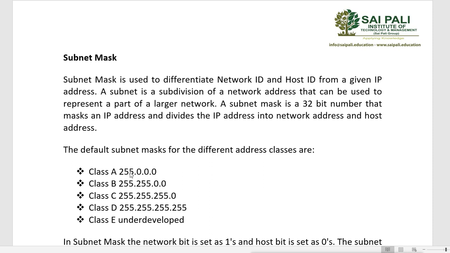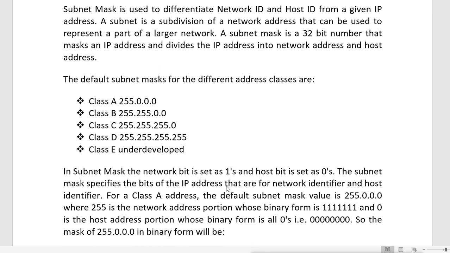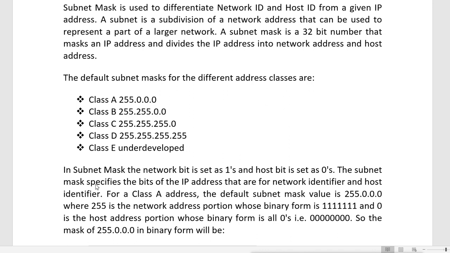Now when you see the subnet mask, this 255 means all the 8 bits are on, and this 0 means all the 8 bits are off. So very simple: in a subnet mask, when the bit is on, that means it is network, and when the bit is off, that means it is host. So in a subnet mask the network bits are set as 1 and the host bits are set as 0. So the subnet mask specifies the bits of the IP address that are for the network identifier and host identifier.